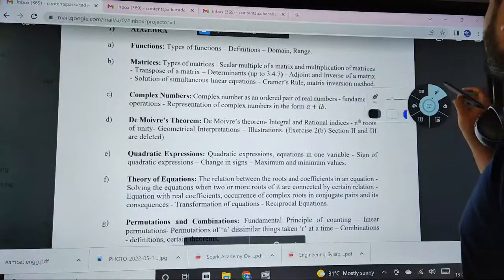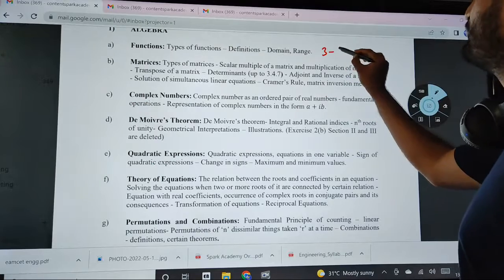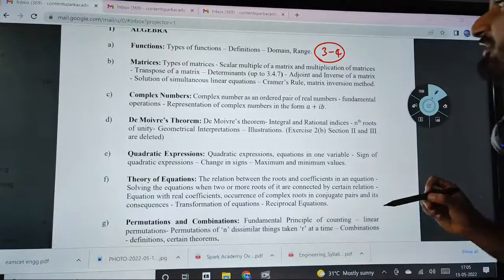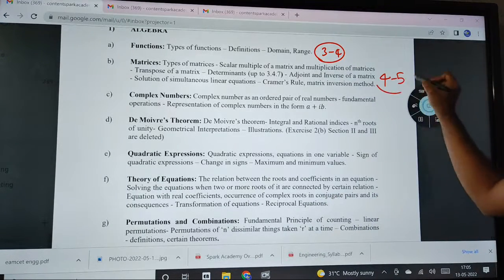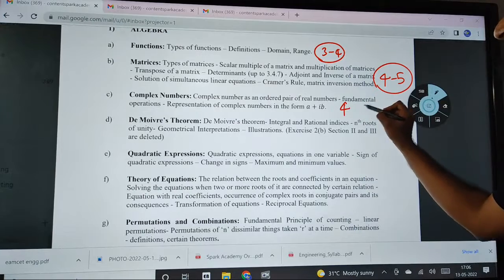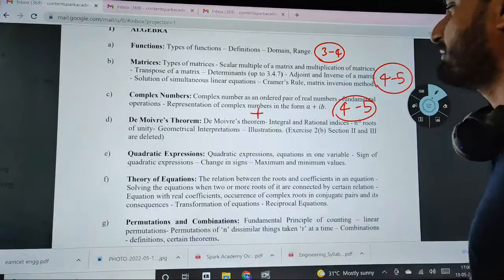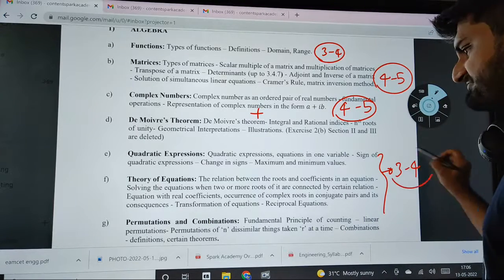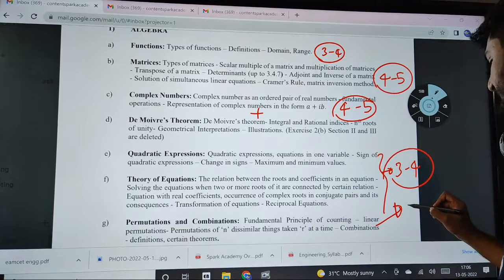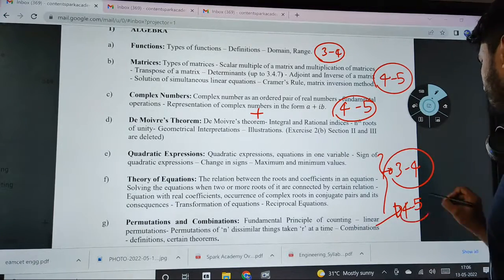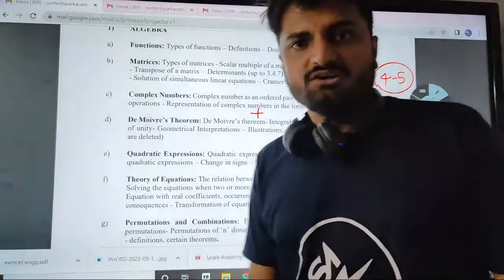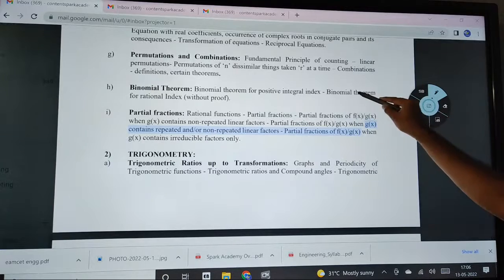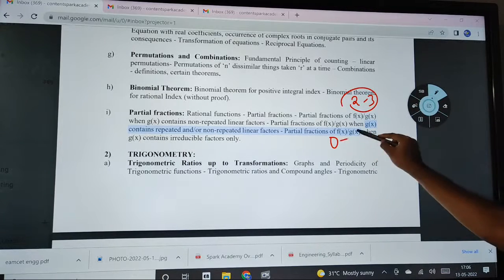For functions, as I told you, you can expect 3 to 4 questions. For matrices, 4 to 5 questions. For complex numbers, again 4 to 5 questions. Complex numbers plus De Moivre's theorem, 4 to 5 questions. Quadratic theory of equations, 3 to 4 questions. Permutations and combinations, again you can expect 4 to 5 questions from PNC. So these are some of the weightages for the chapters. And topics like binomial theorem, 2 to 3 questions. Partial fraction, 0 to 1.